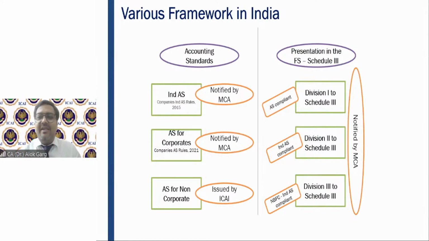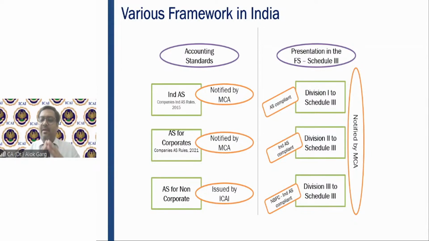If it is not listed anywhere, then it is an unlisted entity. So there are a lot of entity structures in India, but largely we bifurcate this entire entity structure either into non-corporate or into corporate, right? Now, what are the different sets of accounting standards in India? Friends, I'm not talking about IND AS right now. I am taking you to your initial days when you have joined the CA course, right?